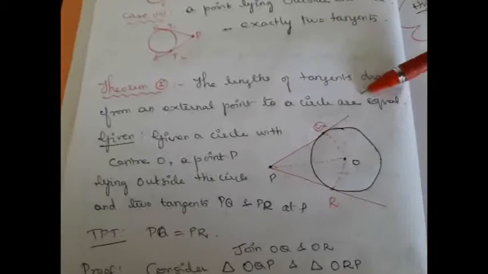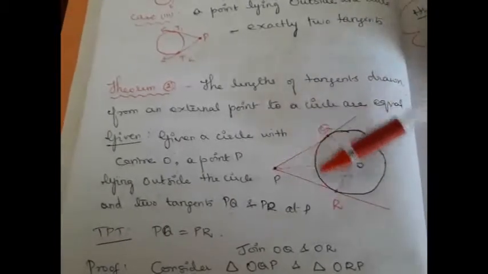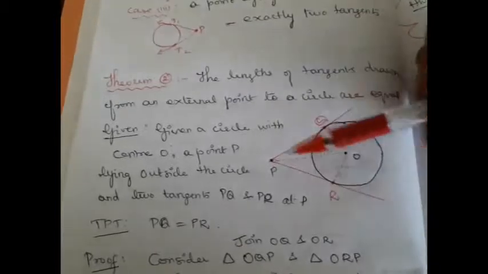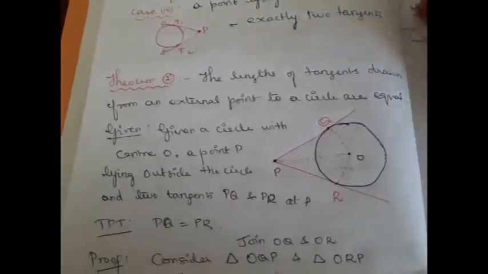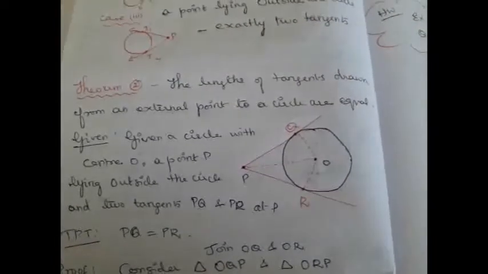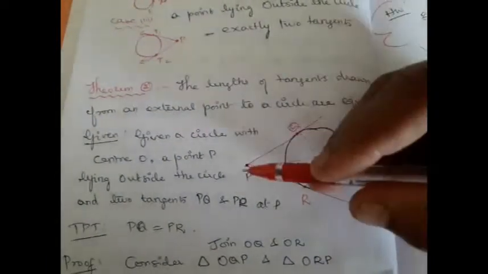Next, we are going to learn about another theorem about the length of the tangents drawn from an external point to a circle. What happens to the length of the tangents drawn from an external point? These two tangents will be equal. Just now we have seen from an external point two tangents can be drawn, and those two tangents will be equal in length. That's what we are going to learn in this theorem, and this can be easily proved. Given a circle with center O, a point P lying outside the circle, and two tangents PQ and PR at P, we need to prove that PQ is equal to PR.